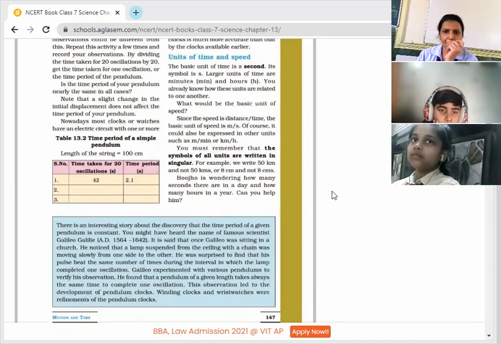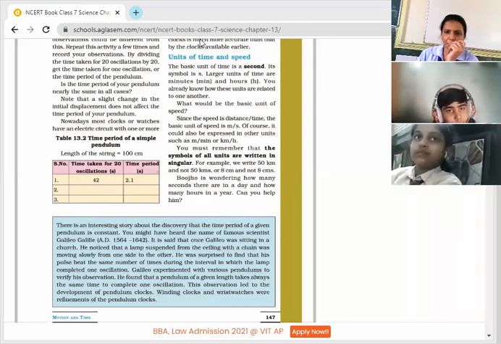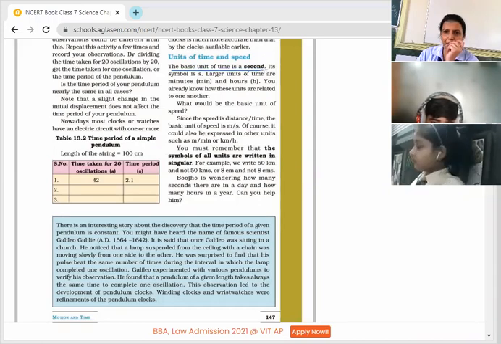The basic unit of time is second, so you may underline it. Other units of time are also there, like hour and minutes, but the basic unit, or you can say the SI unit of time, is known as a second. And similarly, the basic unit of speed is meter per second.